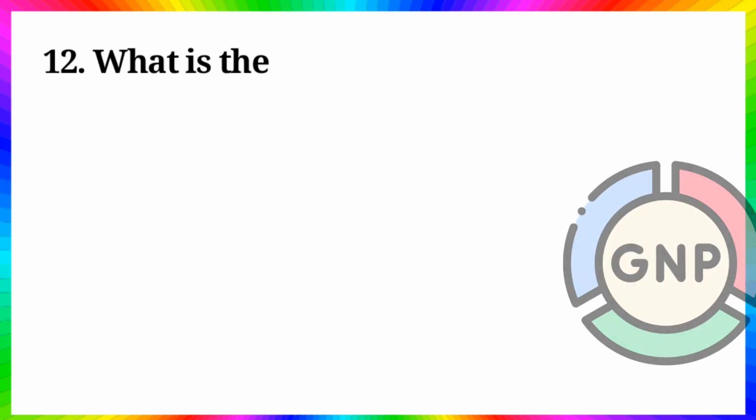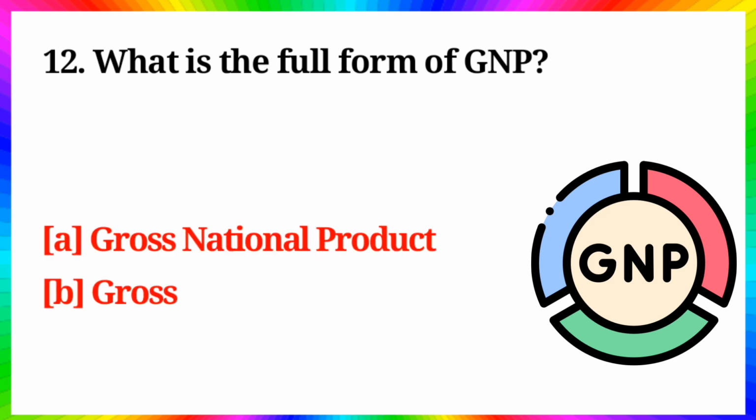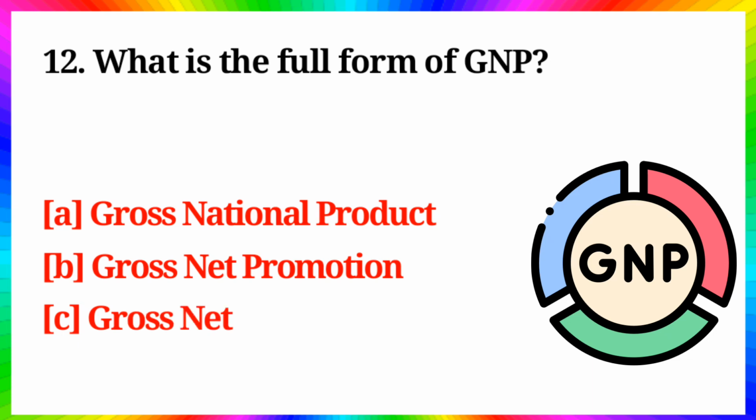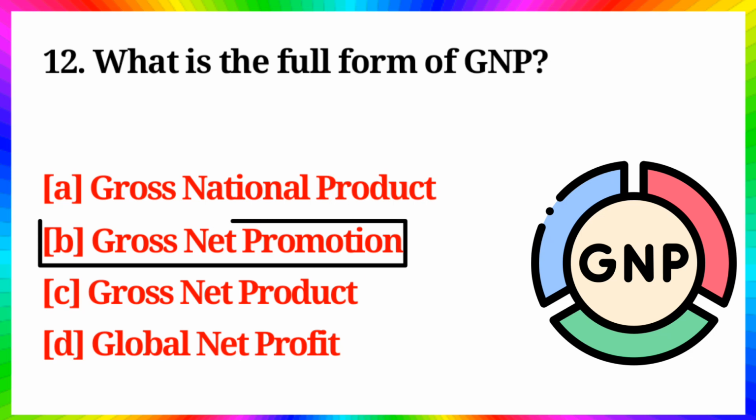Question number 12. What is the full form of GNP? Option A. Gross national product. B. Gross net promotion. C. Gross net product. D. Global net profit. Answer is option A. Gross national product.